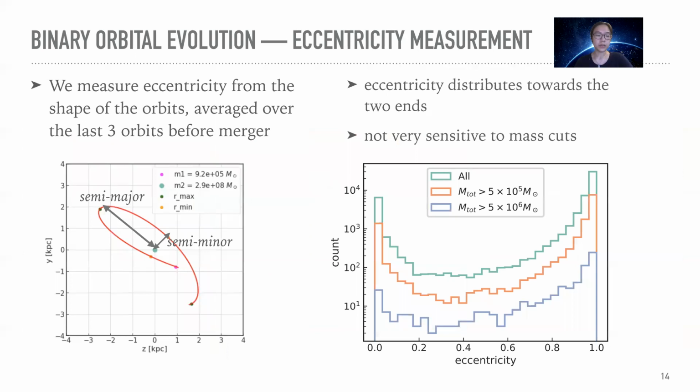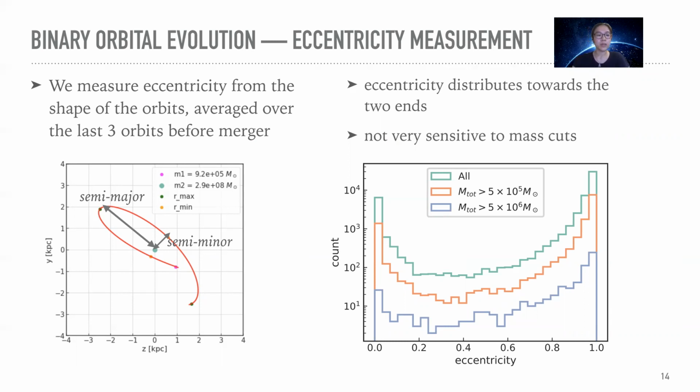So now we show some preliminary results for our eccentricity measurements. As was shown on the left, we measure the orbital eccentricity from the shape of the last 3 orbits in the simulation. We take the maximum distance to be the semi-major axis and the minimum distance to the center to be our semi-minor axis in order to calculate the eccentricity.